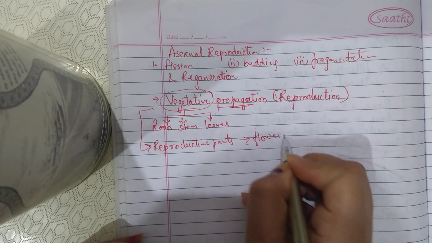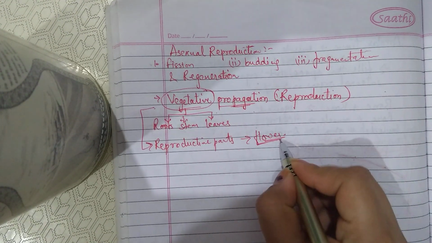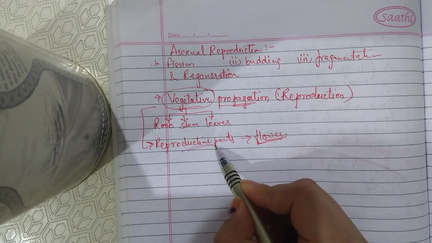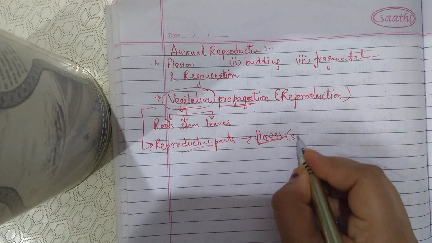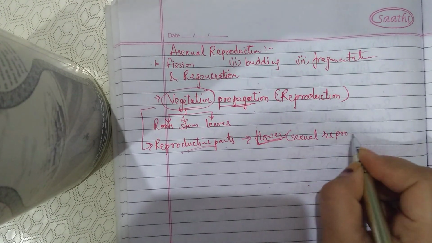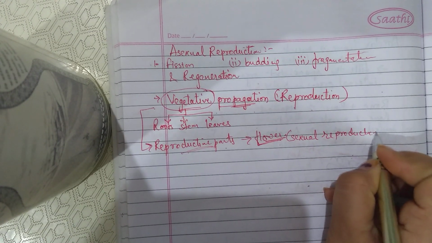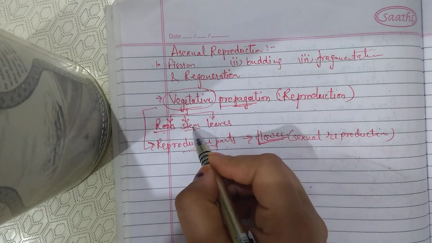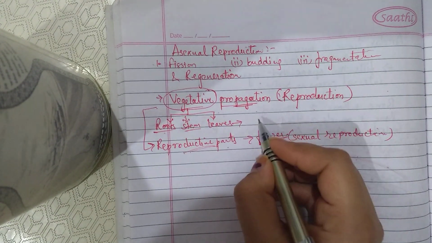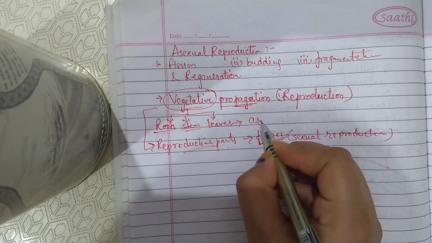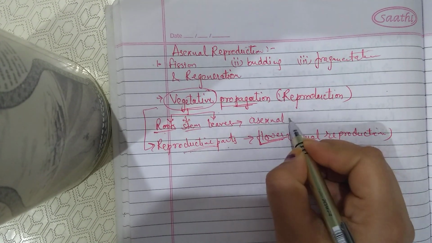Okay, so when the flowers are involved in reproduction, means the reproductive part is involved in reproduction, then that will be the mode of sexual reproduction. But if the vegetative part, that is roots, stem or leaves, are used for the reproduction of the plant, then it will be known as asexual mode of reproduction.